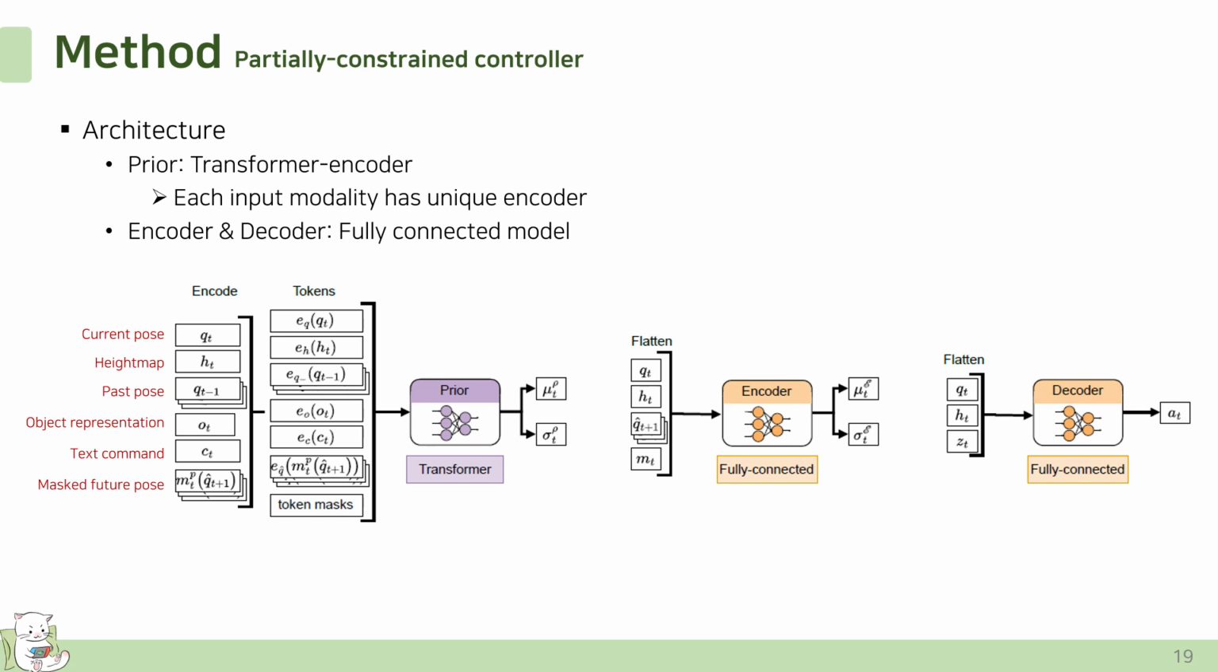And the encoder is a fully connected network that takes a fixed size input. It receives the full future pose along with the corresponding keyframe masking information. Additionally, it takes the current state and height map to produce the latent variable z. Similarly, the decoder is also a fully connected network. It takes as input the current state, the sampled latent variable z, and the height map, and outputs the final actions.